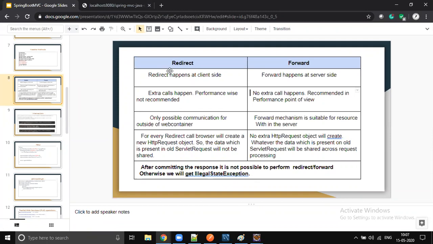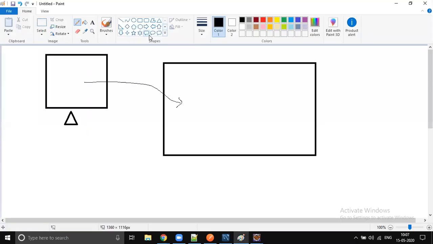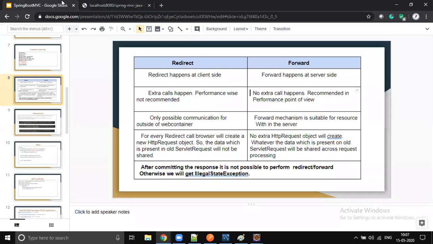But if you want to communicate with some external system, it is redirect. If you want to communicate within the system, it's going to be forward. So all the payment gateway interactions are redirect. Error handling mechanism: for example, a database failure happened, so we need to forward to an error page saying that at this point of time we are unable to process it, come back after some time. The error page is part of our application, right? So that is going to be forward. Error handling mechanism is forward. Payment gateway interaction is redirect.